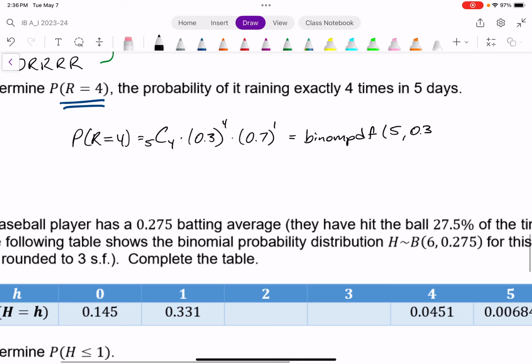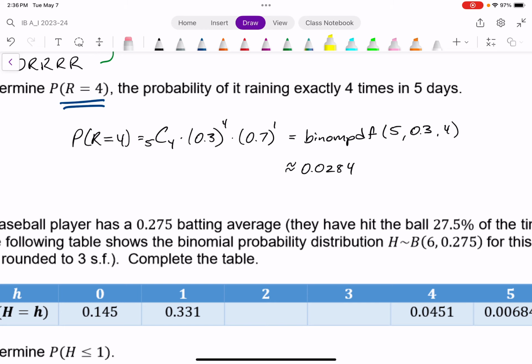The calculator can figure it out. And then finally, the number of successes, in this case 4. And either way you do it, whether you use this formula or speed it up a bit, you should get 0.028 to 3 significant figures.